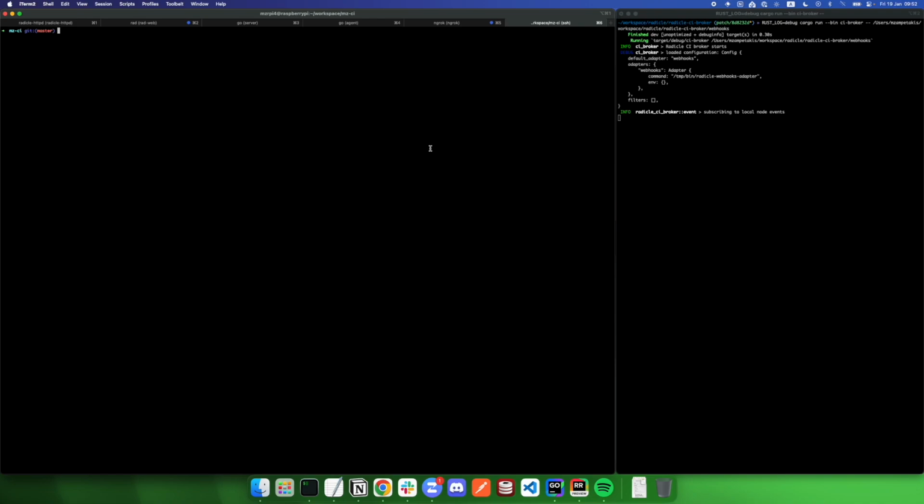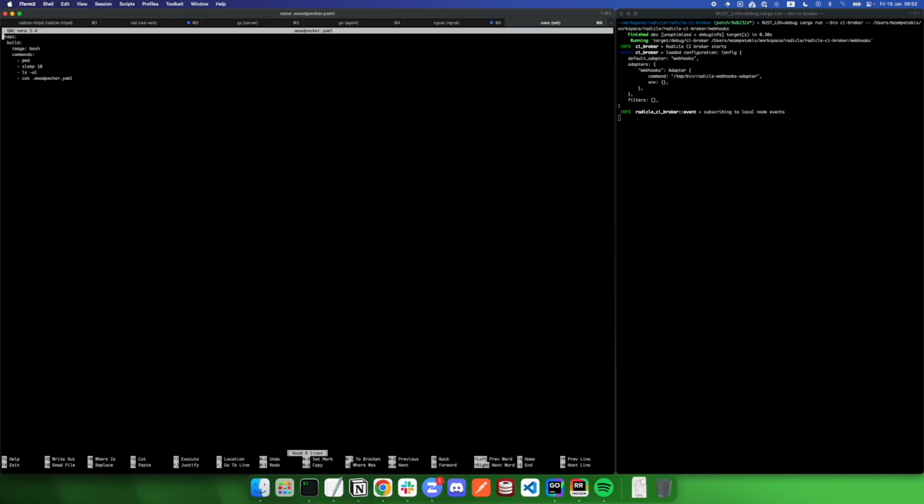So I'm going to check out a new branch. Okay, I'm going to make a small fix on the pipeline that is going to run on the Woodpecker CI. It is registered on the .woodpecker.yaml file.